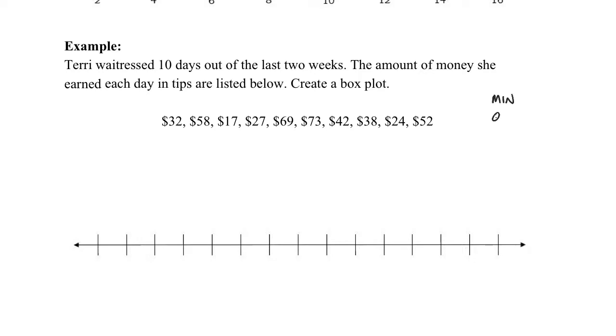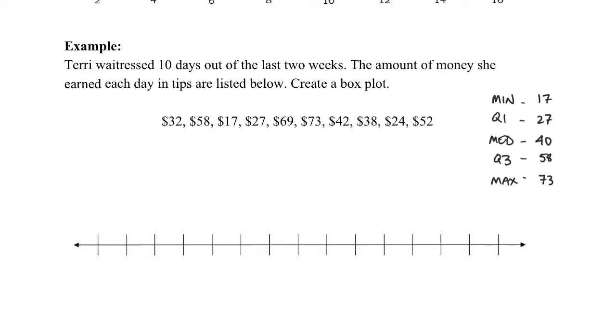So we're going to write down min, Q1, median, Q3, and max. And then we're going to calculate our one variable statistics. I went ahead and did that already. And we're going to write these down. So it turns out that our minimum value is 17. Our quartile 1 is 27. Our median is 40. Our Q3 is 58. And our maximum value is 73.